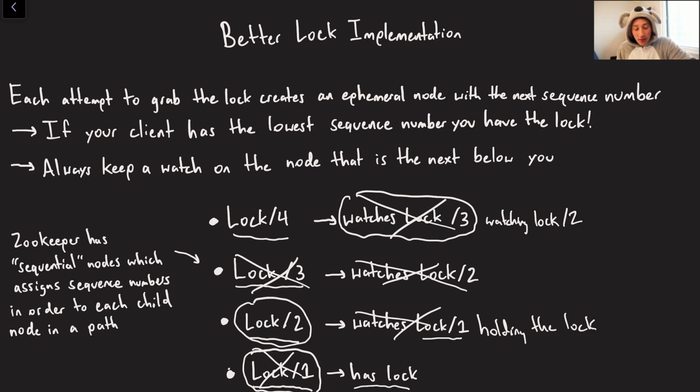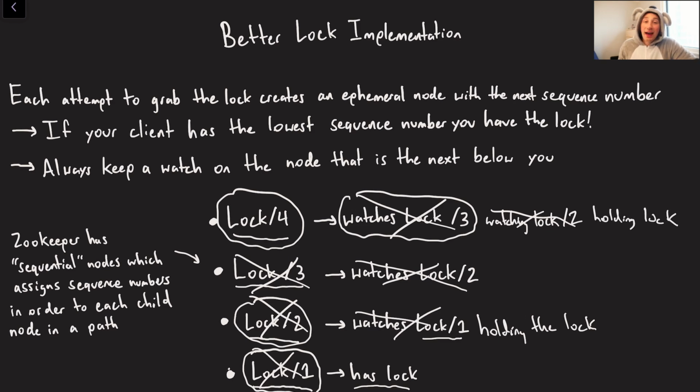So we're doing lock /2 over here. And now that we're doing lock /2, let's say that the node with number 2 says, all right, I'm done doing my work as well. I give up the lock. Now lock /4 is going to say, ooh, I see that lock /2 has gotten deleted and given up the lock. Now I'm holding the lock.